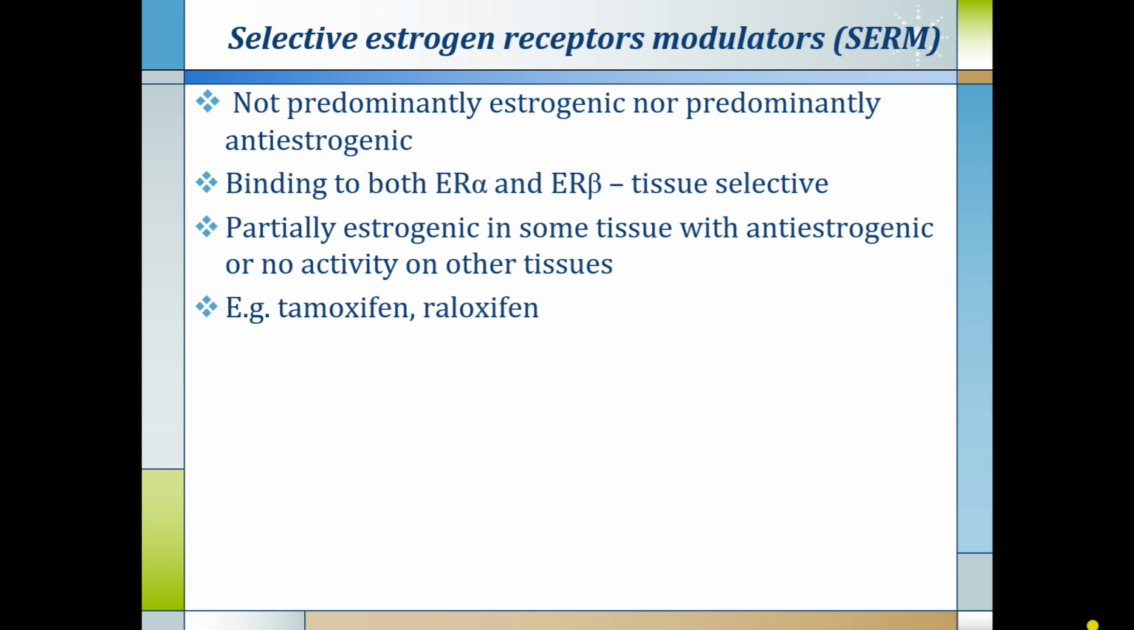Binding to both estrogen receptor alpha and beta is there, but in selective tissues. Partially estrogenic in some tissues with anti-estrogenic effect or no activity in other tissue, which means the drug can combine with both the receptors, but at certain tissue sites they act as agonist, and at certain tissue sites they act as antagonist. Examples are tamoxifen and raloxifene.